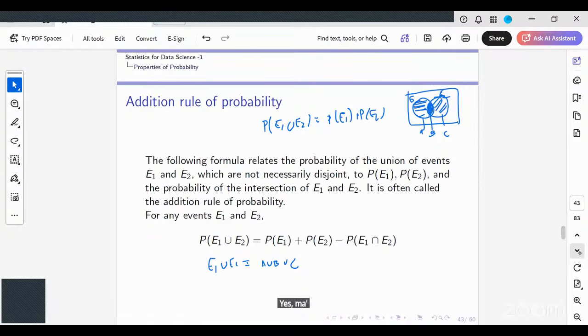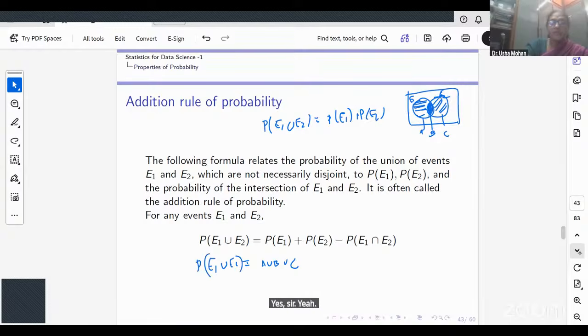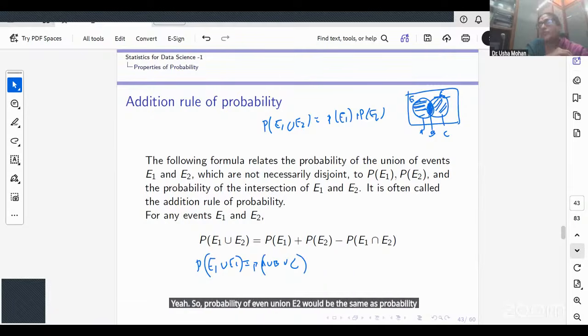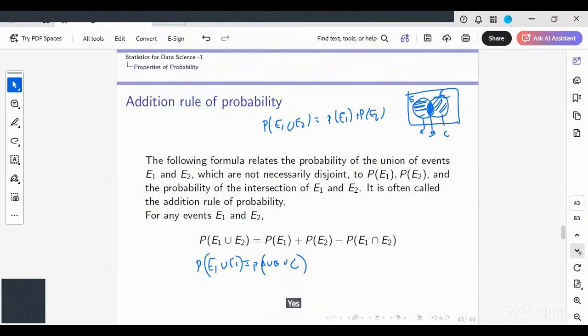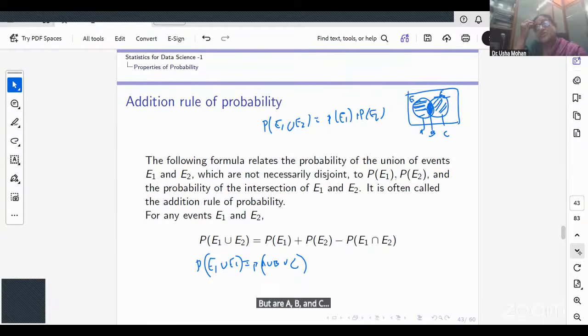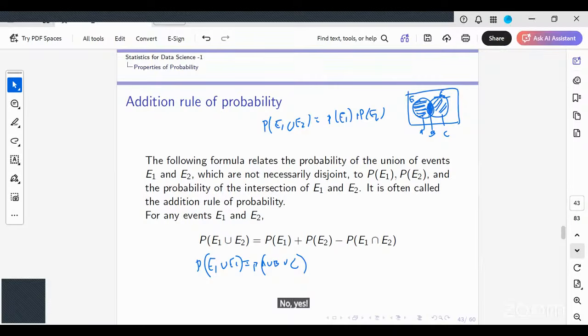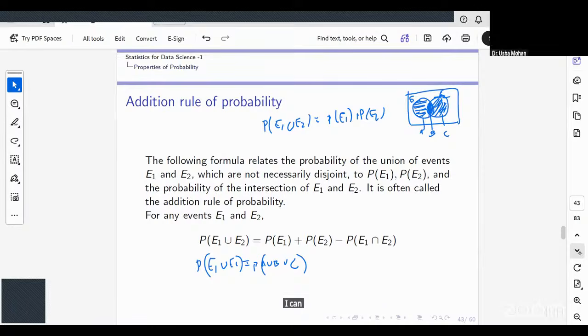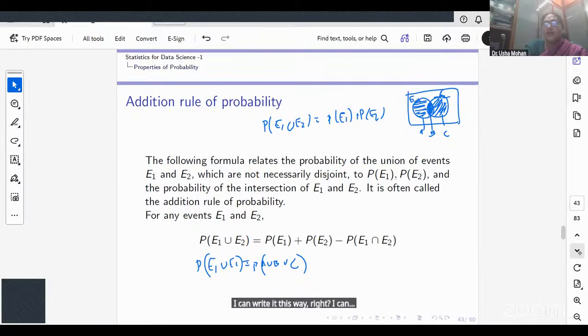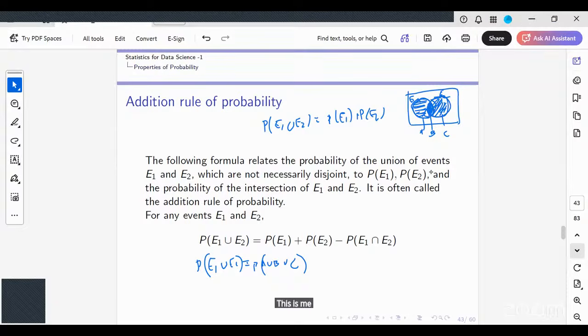Yes. So the probability of E1 union E2 would be the same as the probability of A union B union C. But are A, B, and C disjoint? A is this region, B is this region, C is this region. I can put this as A, this is B, and this is C. Okay, so they are disjoint.